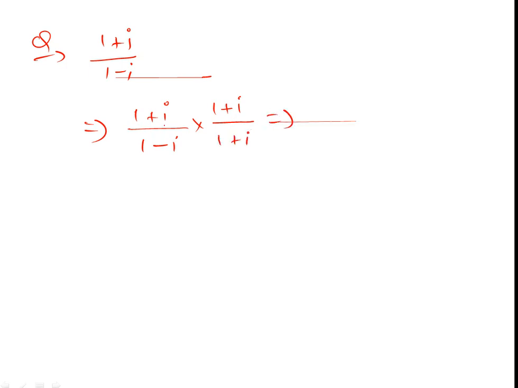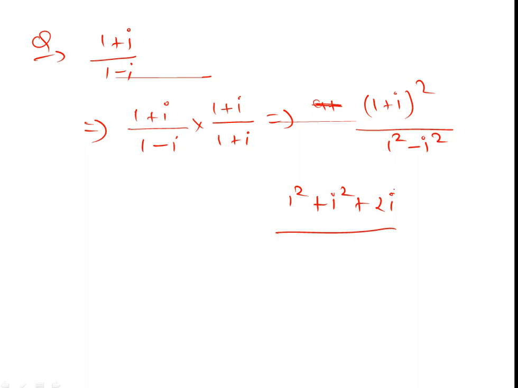We know a plus b times a minus b is a square minus b square, and a plus b to the whole square is a square plus b square plus 2ab.